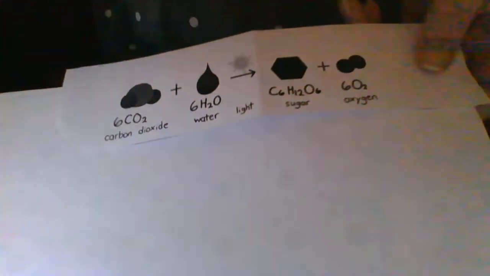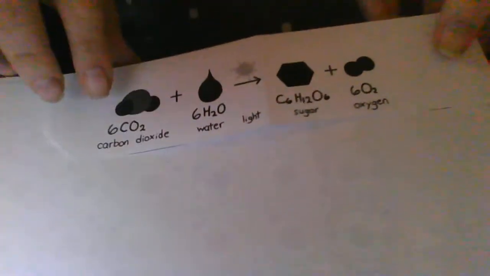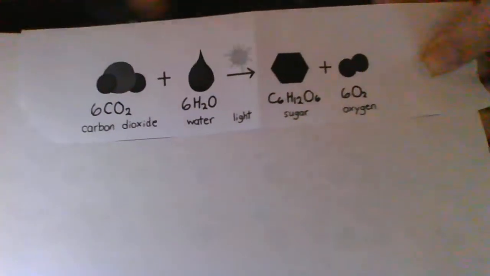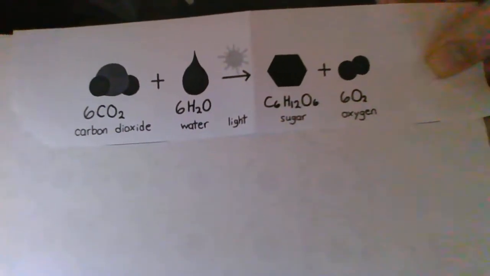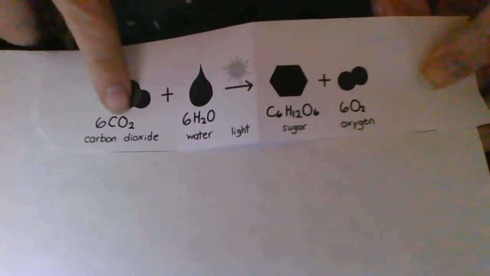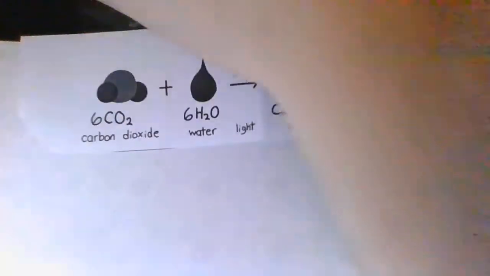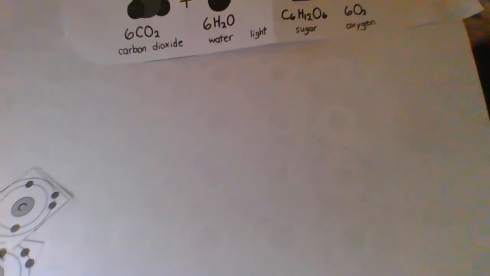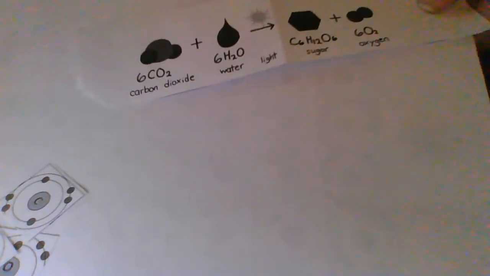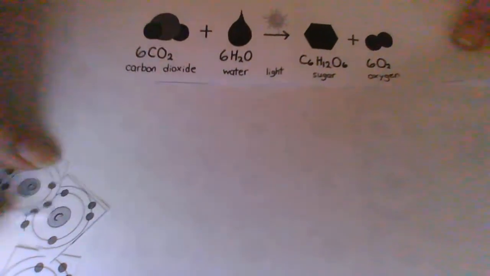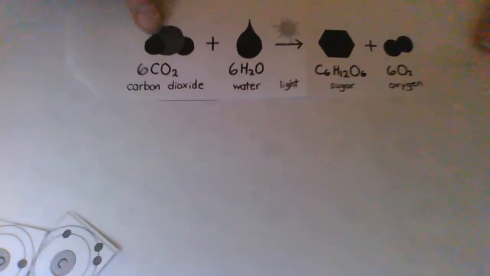So I'm going to put this formula up here so you can see it. What I'm going to do is create 6 carbon dioxide molecules. So carbon is just 1 and oxygen's 2. So there's 2 oxygens, and here's my carbon. Can you see it? There we go. I've got to create 6 of these. There's my carbon and there's my 2 oxygens. That's 1 carbon dioxide molecule.